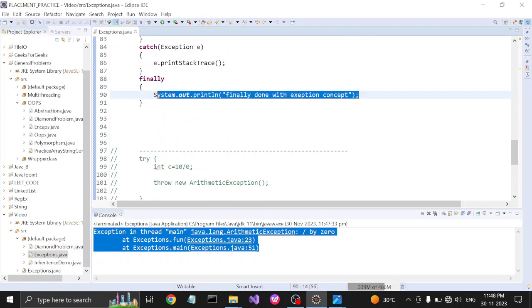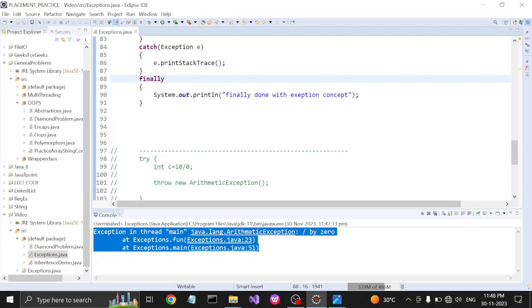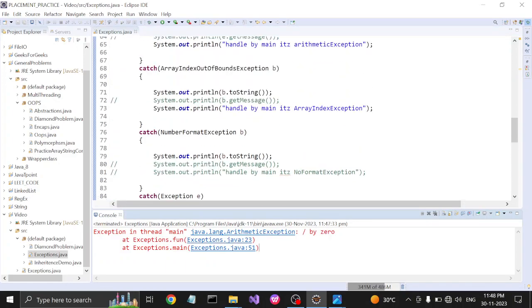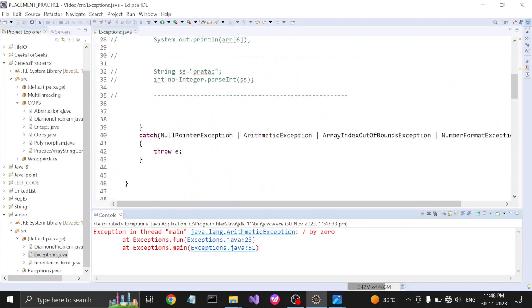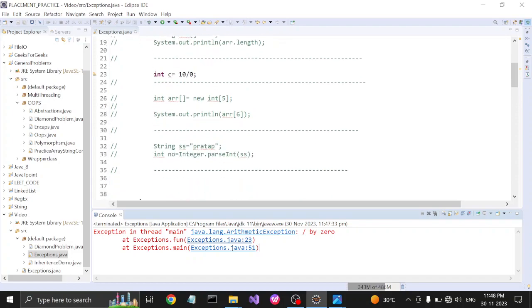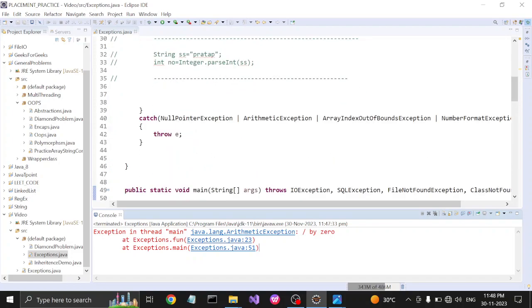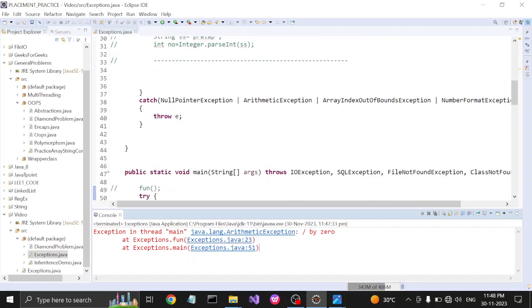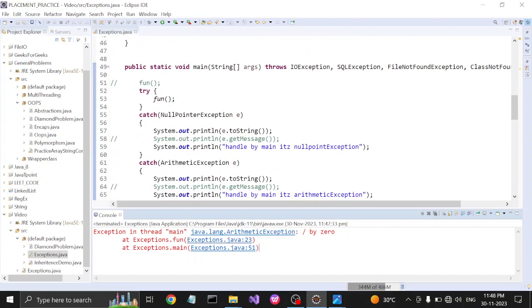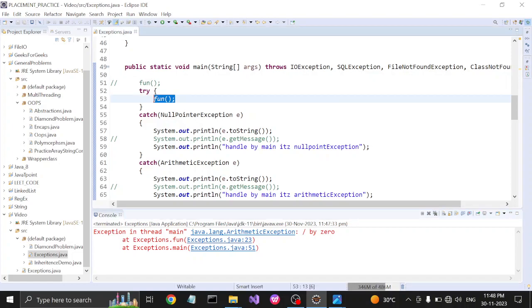Okay, so now we are getting the arithmetic exception. Divided by 0 should be handled by this catch block, and the arithmetic exception is thrown from here, and it's thrown to the caller method, which is the fun method of the main method.